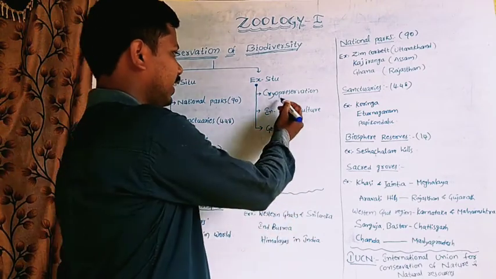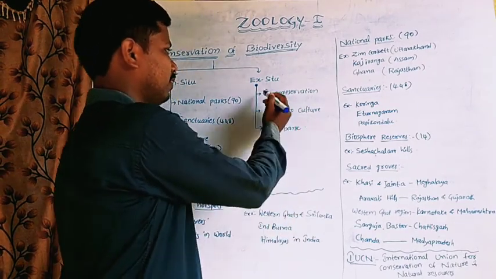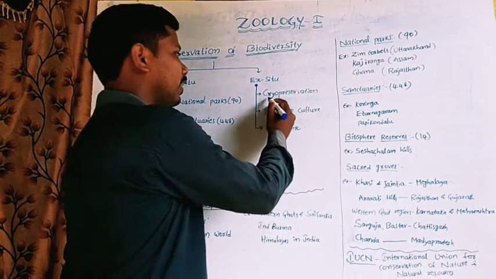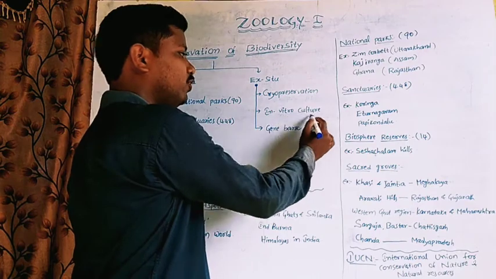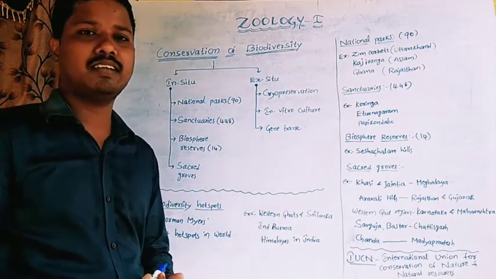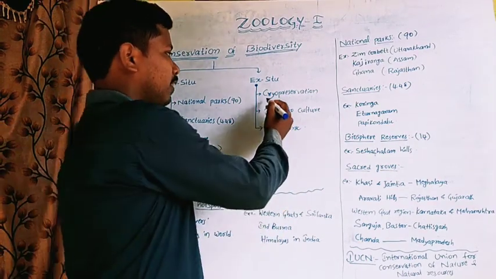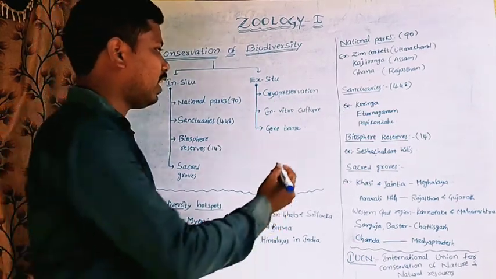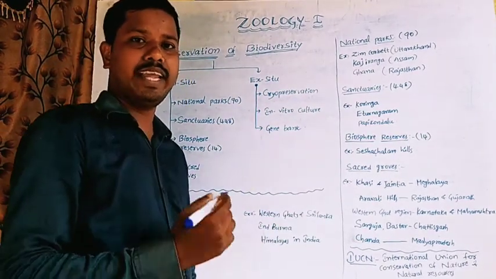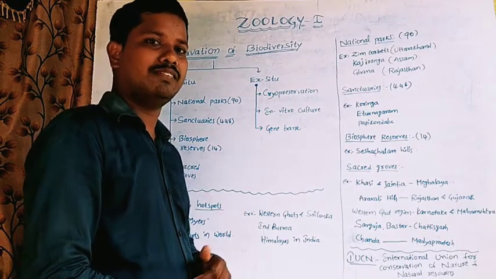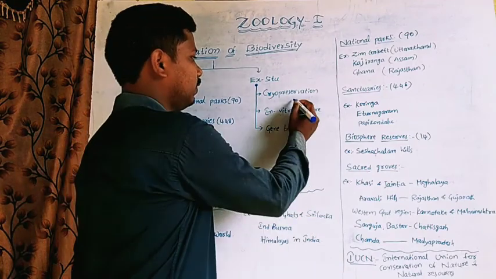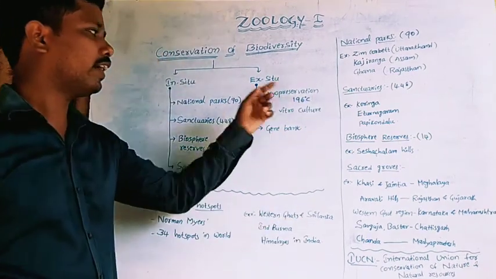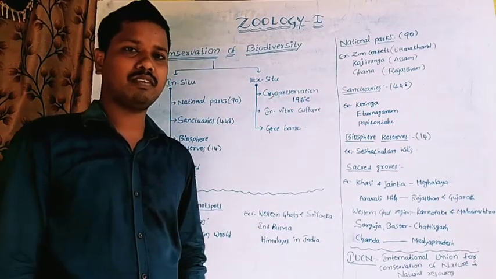There are three conservation processes included in ex situ conservation. Those are cryopreservation, in vitro culture and gene bank. Cryopreservation means the preserving of gametes, eggs and embryos etc. at minus 196 degrees Celsius is called cryopreservation.